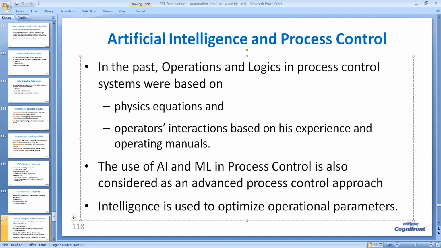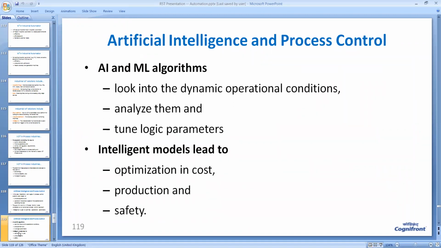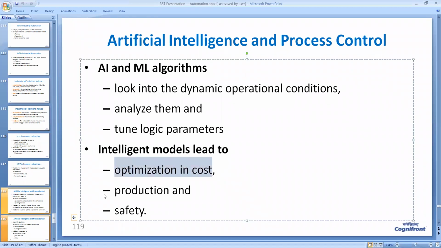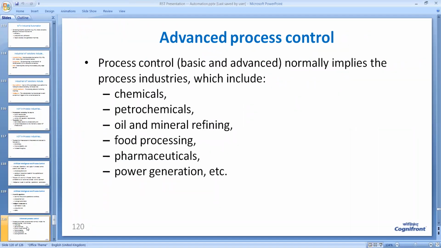AI is used to optimize the operational parameters. Naturally, AI and ML algorithms and of course intelligent models lead to optimization in cost, production, and safety. Process control, when we talk about it, normally implies the process industries. So we talk about chemicals, petrochemicals, oil and mineral refining, food processing, pharmaceuticals, power generation, and so on.